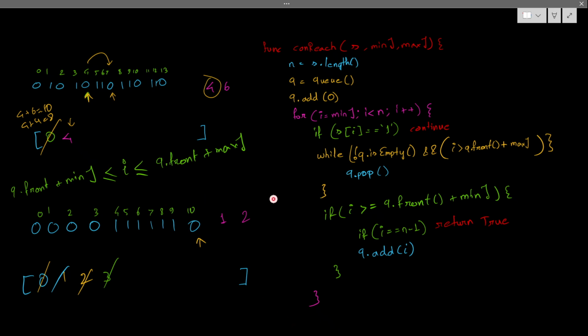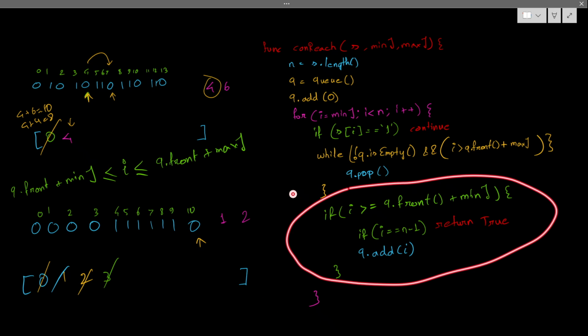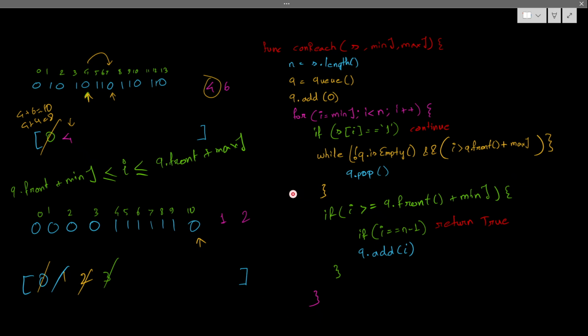So can I add 0 inside here? No, I cannot add 0. Why can't I add 0? Because my queue is empty. Assume there are many more items after this, up to 1000. No matter what items are present after that, they are not reachable. This index is not reachable, and my queue is also empty. If the queue is empty, in future nothing is reachable. This 10 is not reachable from any place, so in future, nothing after it is reachable either.